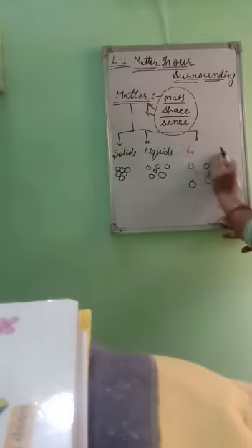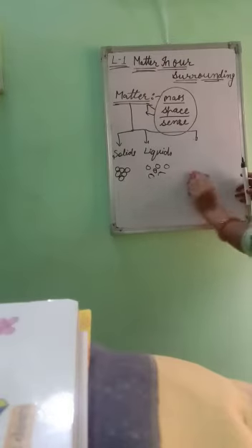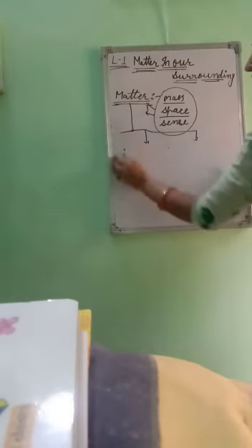After that, we have to discuss further about matter, that is, substances. A substance is a matter which has specific composition and specific properties. Next topic is substance.